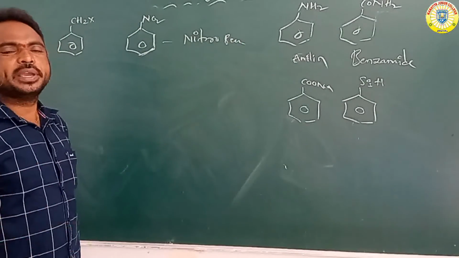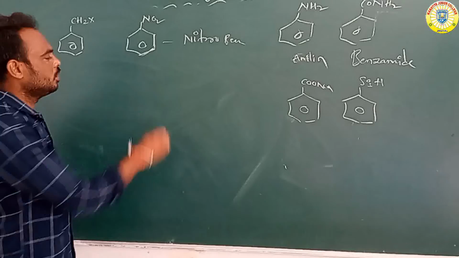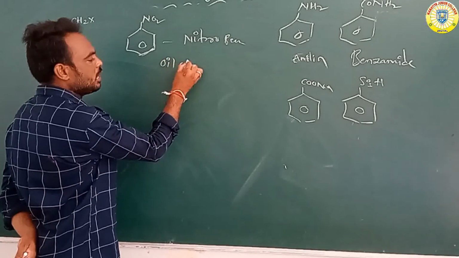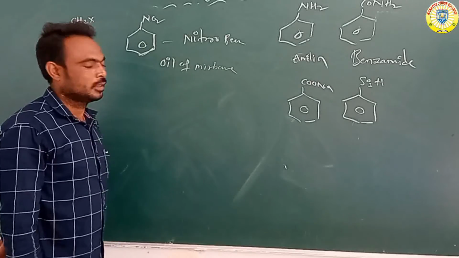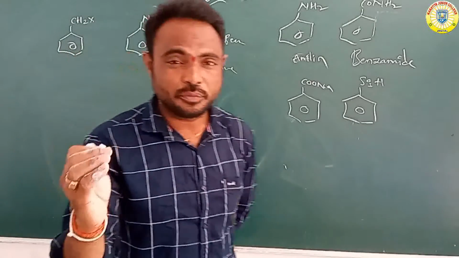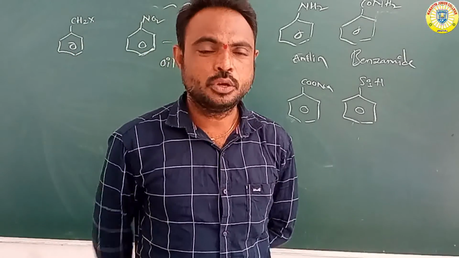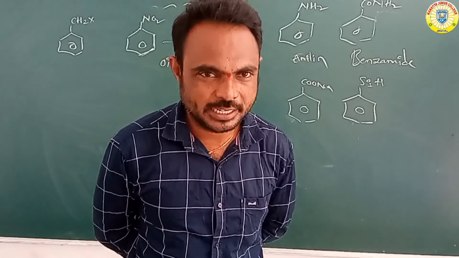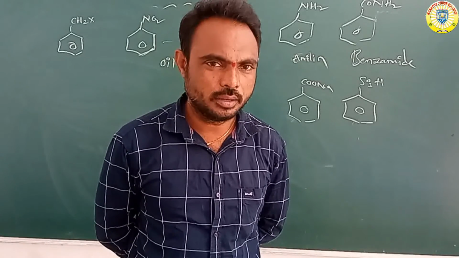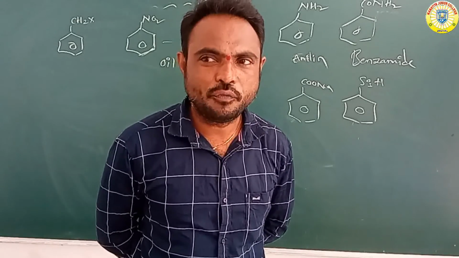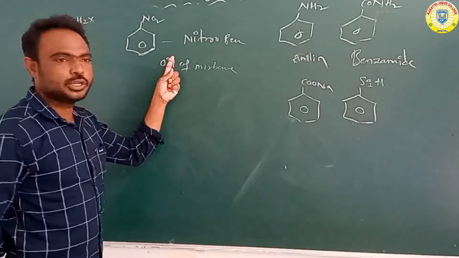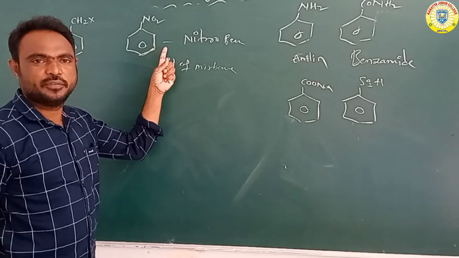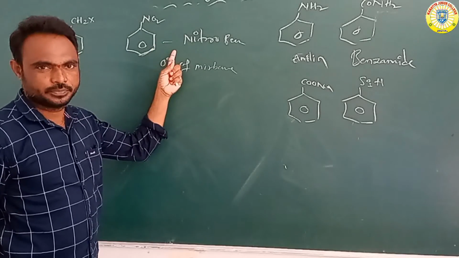This nitrobenzene is also called oil of mirbane. Nitrobenzene or oil of mirbane. It is also one of the best-known compounds of benzene.